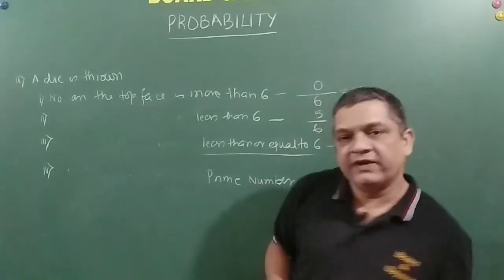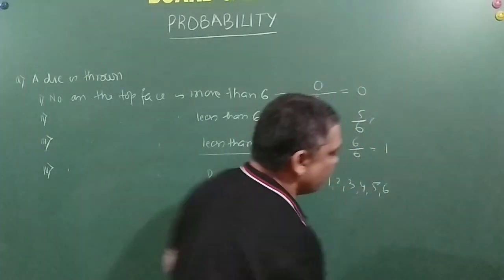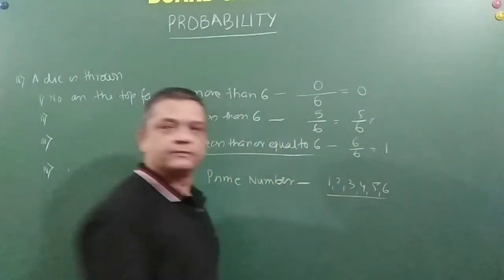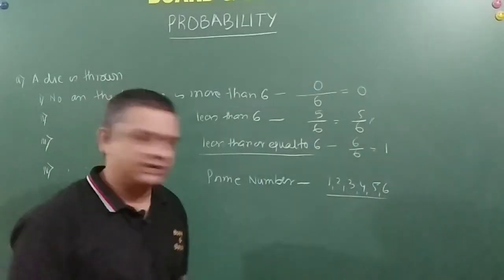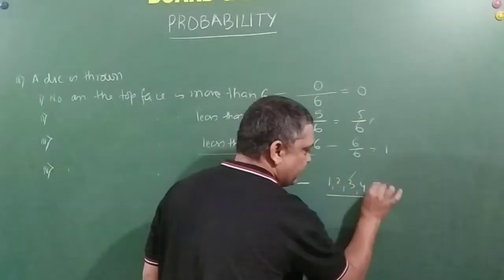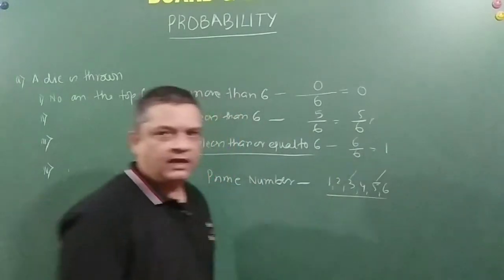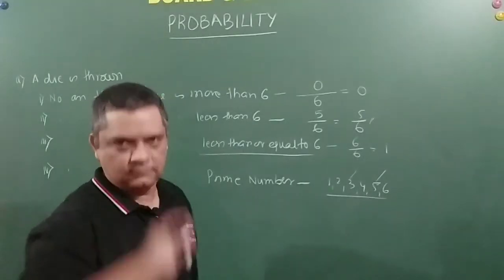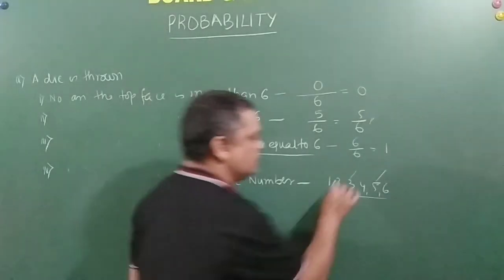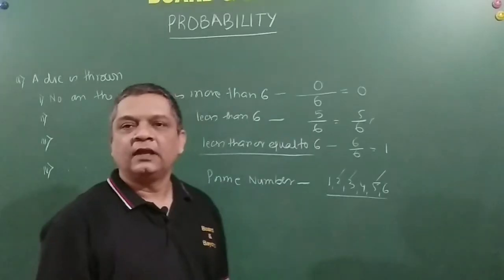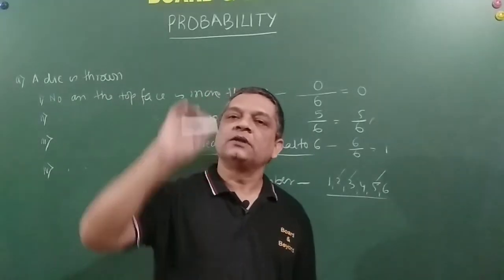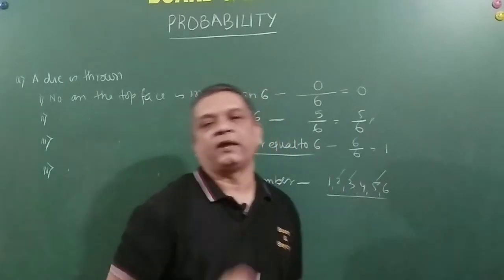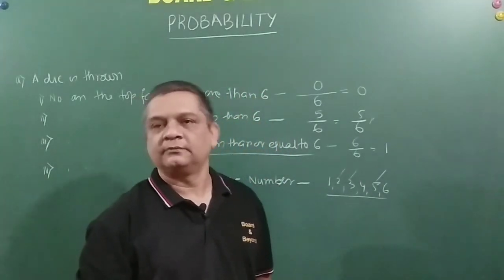As per the question, when I get a prime number. So how many numbers are prime out of these? 3 is prime, 5 is prime. Is it all? No, it is not all. Even 2 is also prime. Please remember, my friends, 2 is the only even number which is prime. You got it?